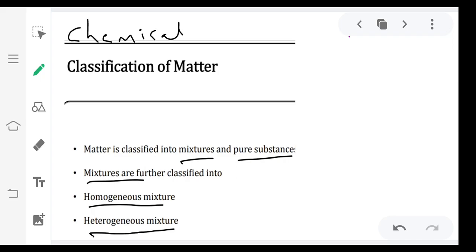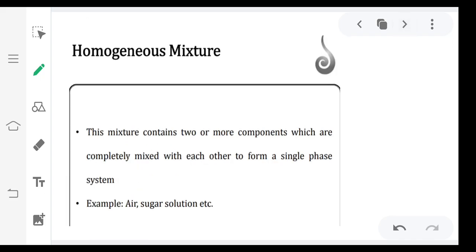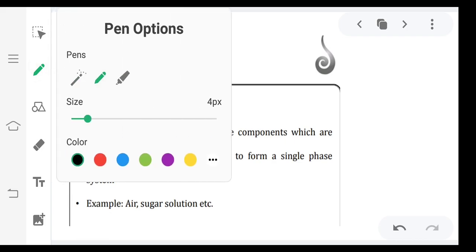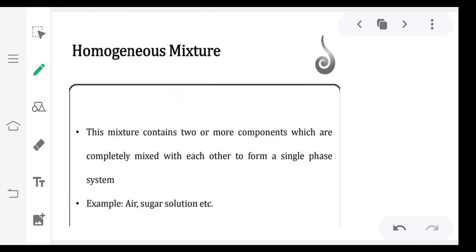So what are homogeneous mixtures? This mixture contains two or more components. Components means compounds present in the mixture, which are completely mixed with each other to form a single phase system or uniform composition system.